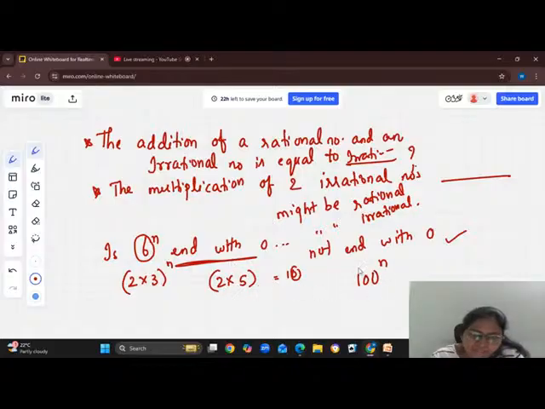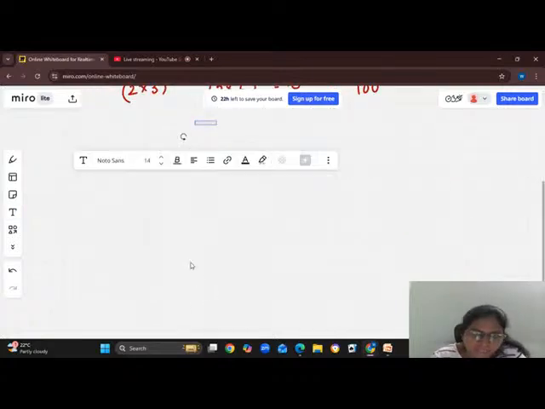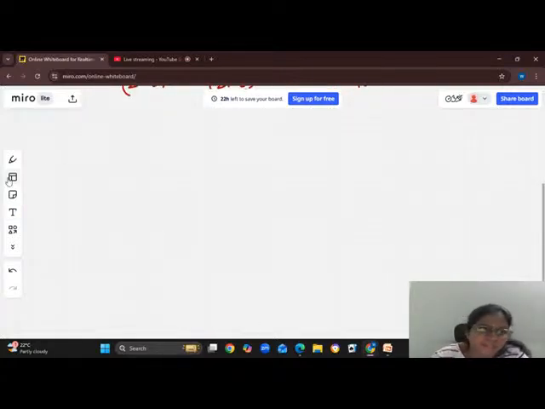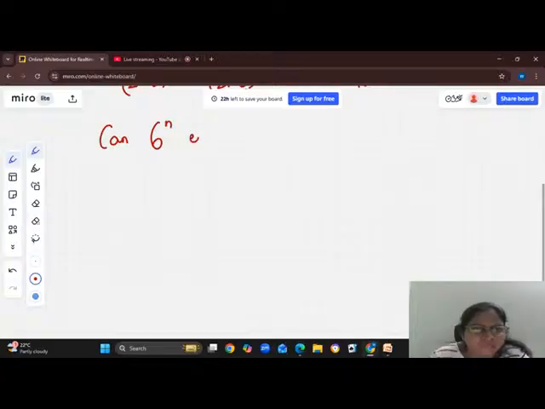Can you write this in the form of this? Let me explain this because I'm getting some question marks. If they ask you in real numbers a question like 6 power n, can it end with 0, true or false?